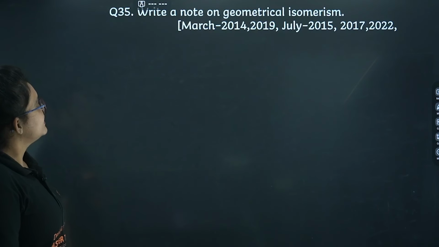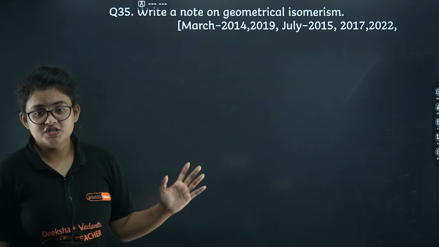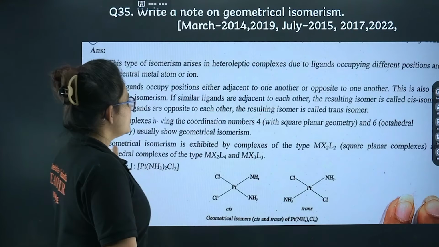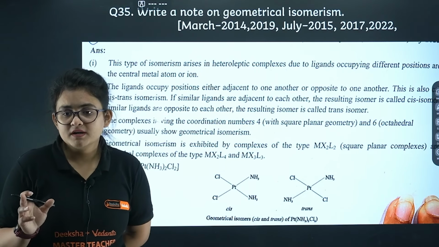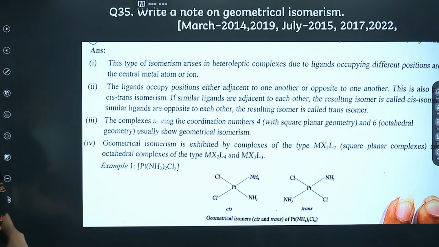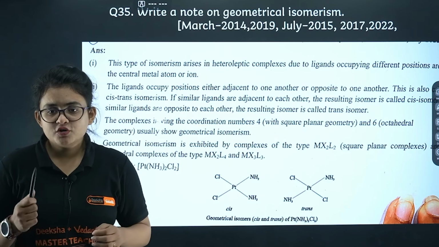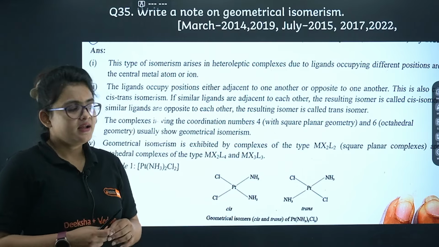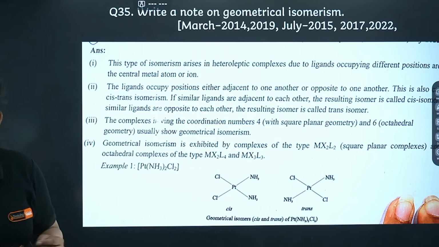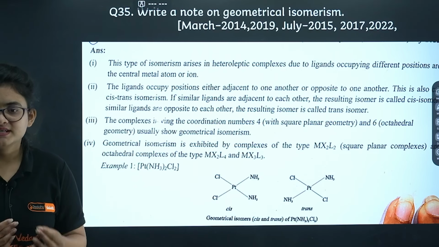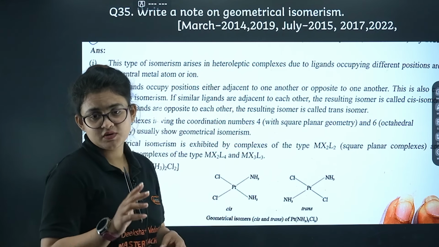Let's proceed further. Write a note on geometrical isomerism. A very, very repeated question, I guess. Why does it come? Definitely my compound must be heteroleptic. So for geometrical isomerism, first it should be a heteroleptic complex. Next, the ligands occupy positions either on the same side or on the opposite side. Because of that only it comes. Usually with coordination number 4, we observe this type of complex.